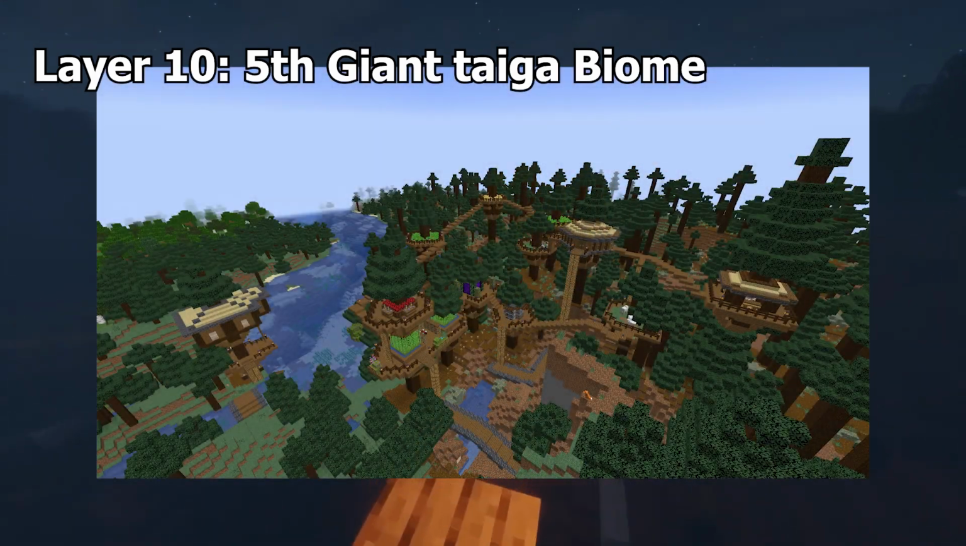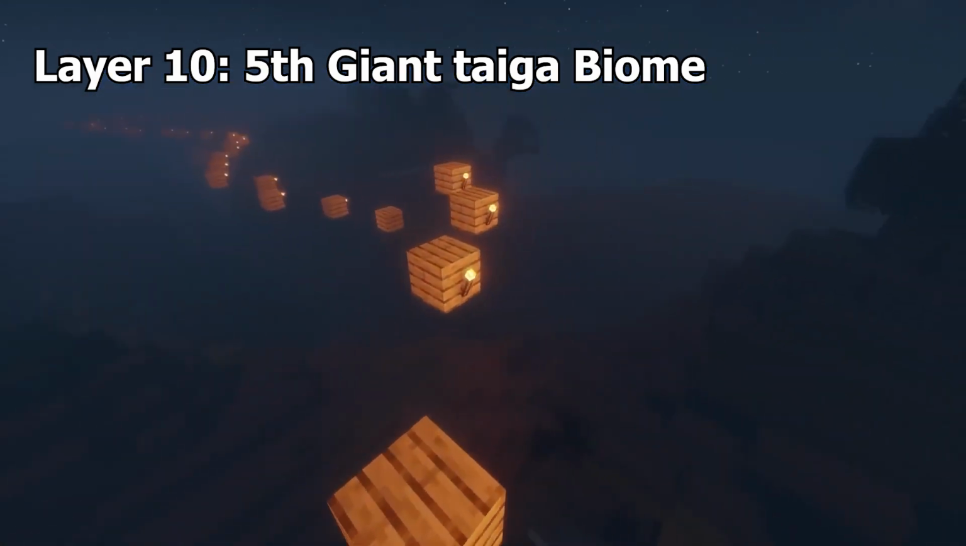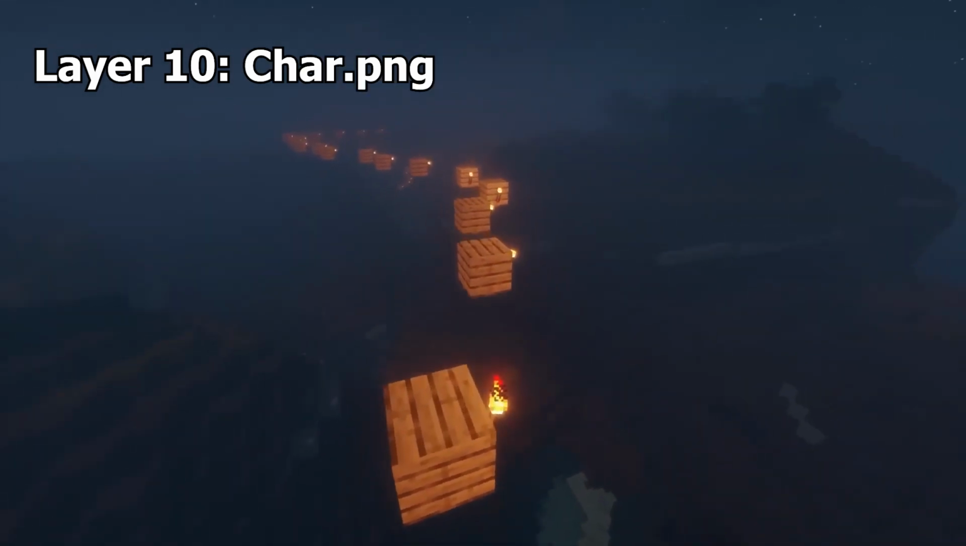5th, Giant Tree Taiga Biome. There is an unused giant taiga tree biome variant in the files that is called the Mega Taiga Hills biome. It seems like the feature was removed during development, but the reason is unknown.